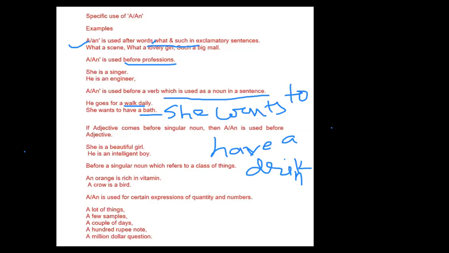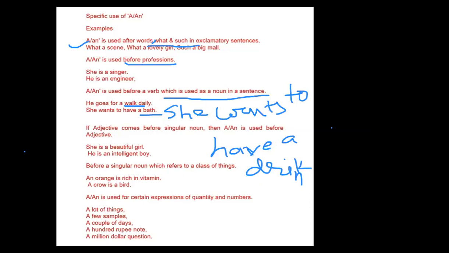I did not understand how walk becomes a noun. Which type of noun is this, walk? Okay, I have told you. Walk daily, walk means he wants to do some activity.